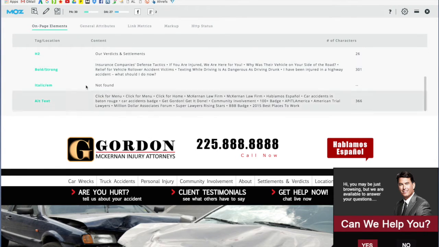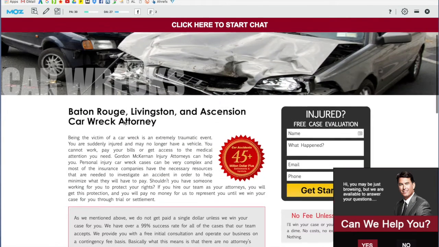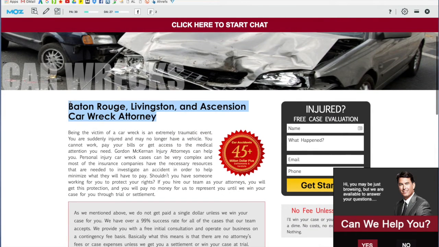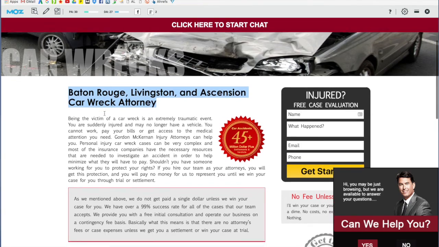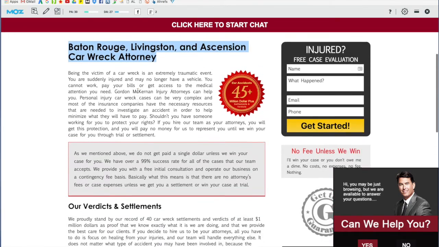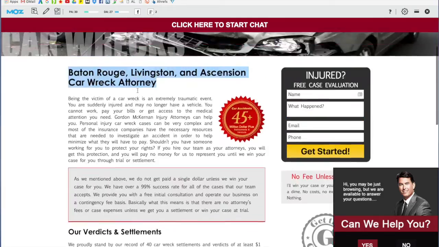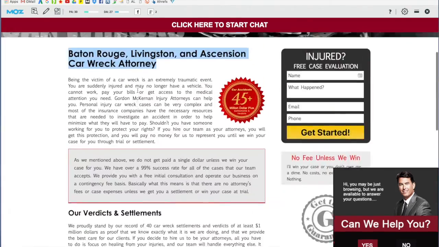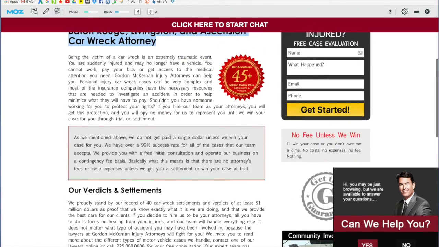And okay, let's look at the actual page. That's the tool that tells us what's going on. Here's the H1 tag that has the locations and car wreck attorney. I would say there's not a lot of content on this page. To outrank this site, you merely have to provide more and better information. That's really what Google is looking for.